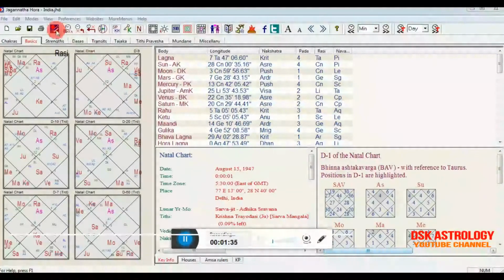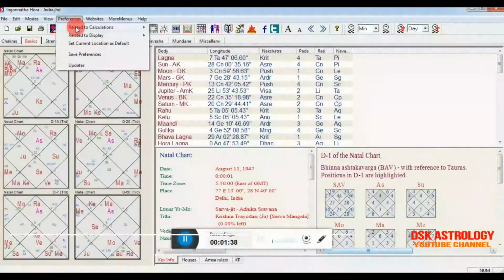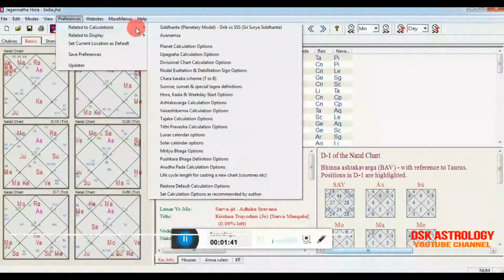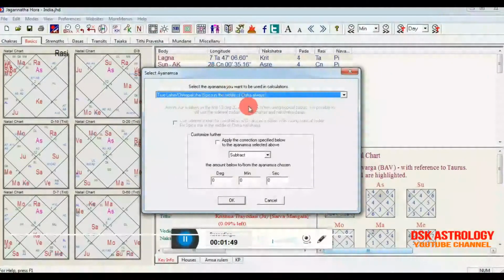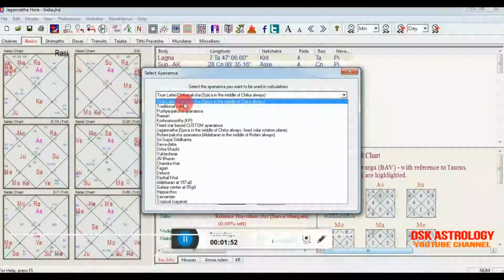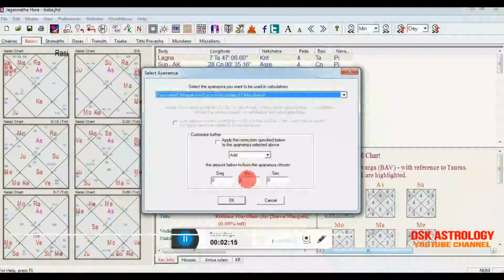So basically, you need to open JHora, then go to Preferences. After Preferences, go to the Calculation side. The first setting you have to keep for the Jaimini system is the Ayanamsha. As per KN Rao, Chitra Paksha, Lahiri, is the right Ayanamsha, and I'm using it from the start, and I'm getting good results from this Ayanamsha only. I haven't checked any other Ayanamsha, so I cannot give you pros and cons of others. As per KN Rao's suggestion, I'm using True Lahiri Chitrapaksha. So you have to keep this setting, and okay.